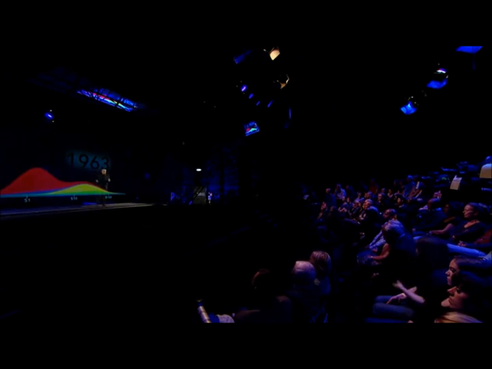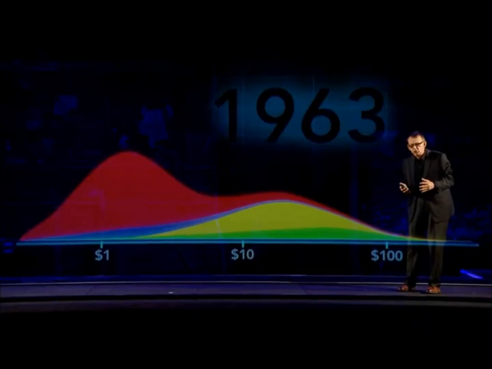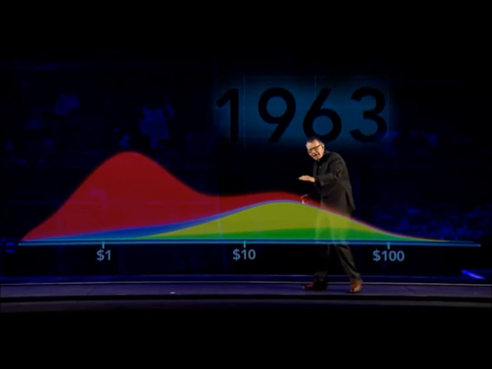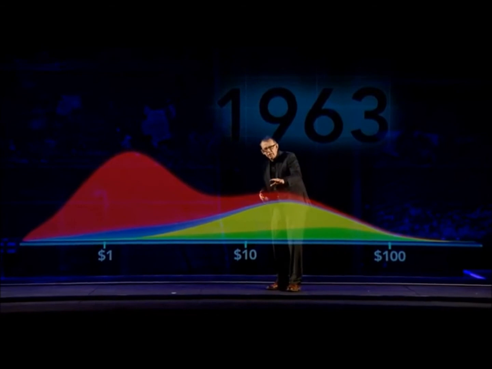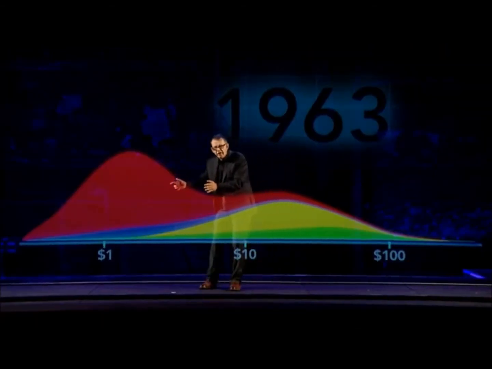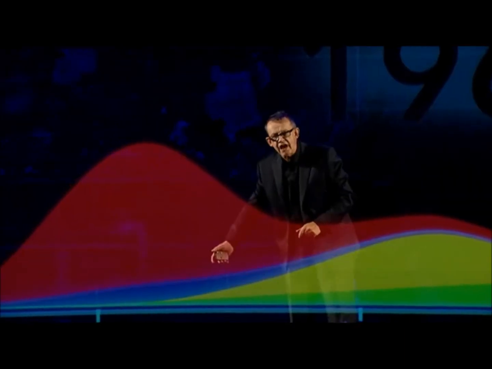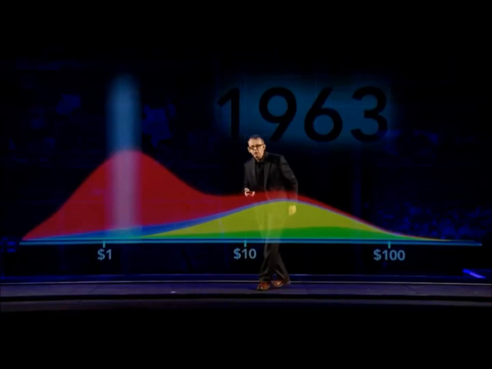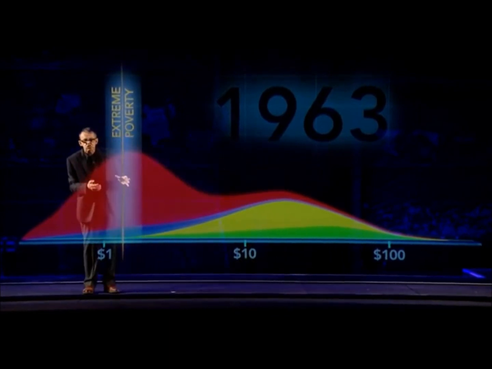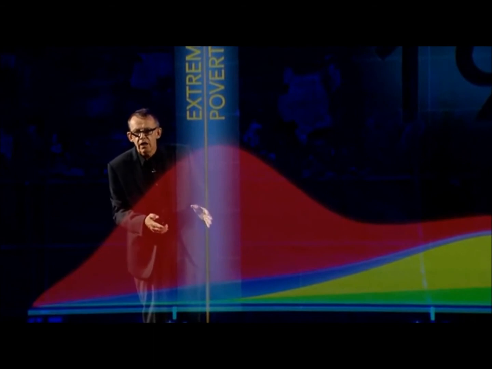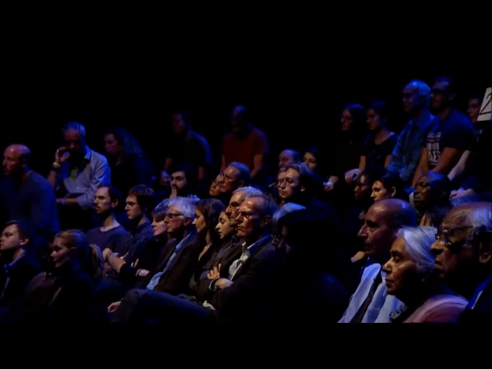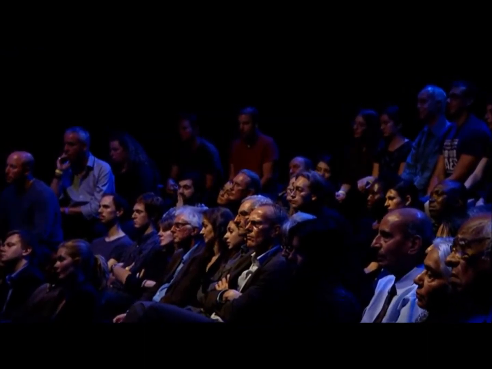Now, in 1963, the world was constituted by two humps. First, the richest hump. It's like a camel, isn't it? The first hump here with the richest is mainly Europe and the Americas. And the poorest hump over here is mainly Asia and Africa. And the poverty line was there. Can you see how many people there were in extreme poverty 50 years ago? And most of them were in Asia. And people were saying Asia will never get out of poverty. Exactly as some people are still saying about Africa today.